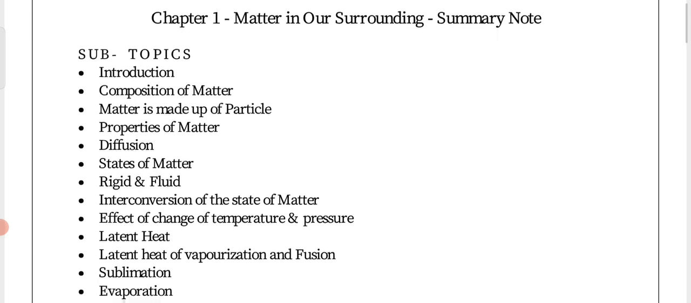In this chapter, we have to know what is matter, what is the composition of matter, the properties of matter, the different states of matter, and what are the characteristics of the different states of matter, just like solid, liquid, gas, and how we can interconvert the states of matter, how it is possible by applying temperature and pressure, that is the process of changing one state to another state. That also we will study over here, and also latent heat of fusion, latent heat of vaporization, sublimation, and the evaporation process that we already discussed in that particular chapter.